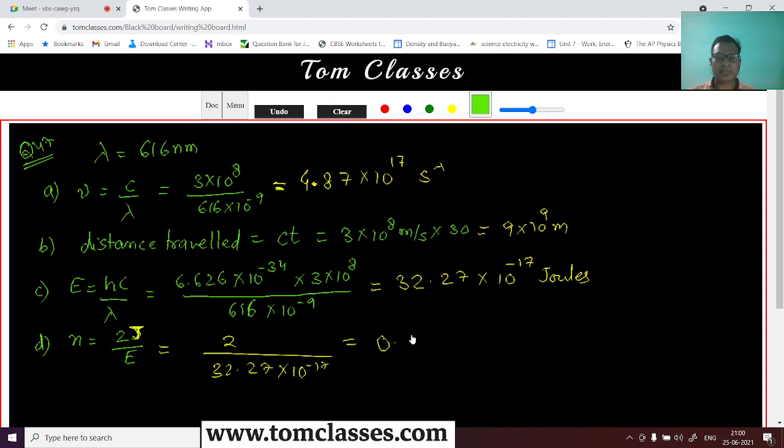This is 0.062 into 10 to power 17, right? This many photons, or you can say this is 6.2 into 10 to power 15 photons. Yes, is that okay? Yes, sir. Okay, all right.